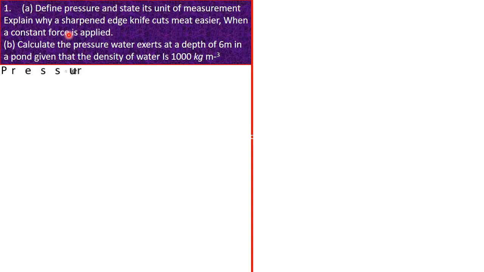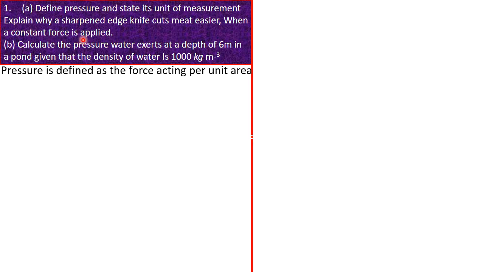So friends, to define pressure, we know that pressure is simply defined as the force acting per unit area. So whatever force you have that acts at a particular area, that force can be termed as the pressure exerted at that particular point. This is very easy. You define it as a force acting per unit surface area or per unit area. You can look at some textbooks that will tell you that pressure is defined as a force acting perpendicularly or normally per unit area. That is still correct. But at the ordinary level, if you tell them that pressure is defined as a force acting per unit area, you are perfect. That's good.